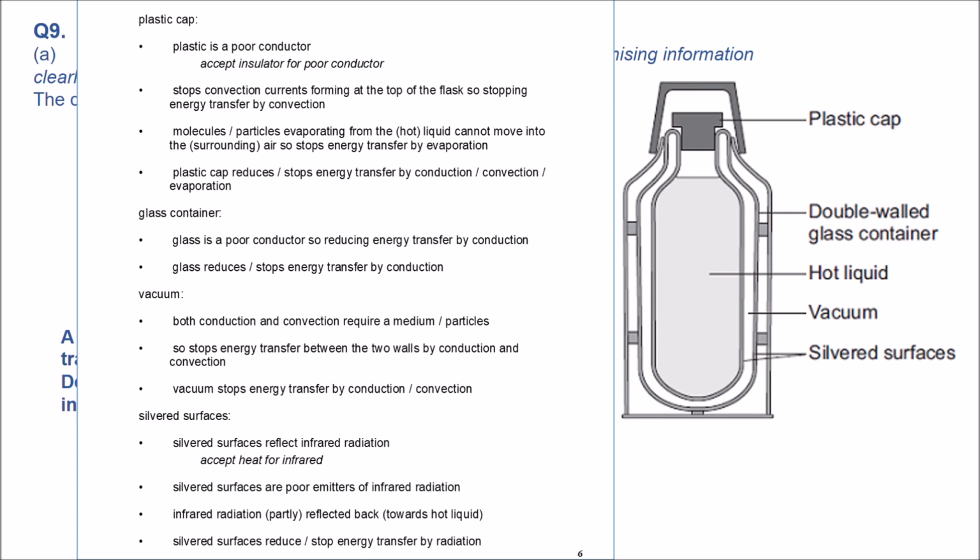Then we have the glass container inside. It is a poor conductor, so it reduces the energy transfer by conduction. Glass reduces or stops the energy transfer by conduction, same thing. So vacuum here at the wall between these 2 layers. Remember, vacuum again is a very poor conductor, so it stops the energy transfer between the walls.